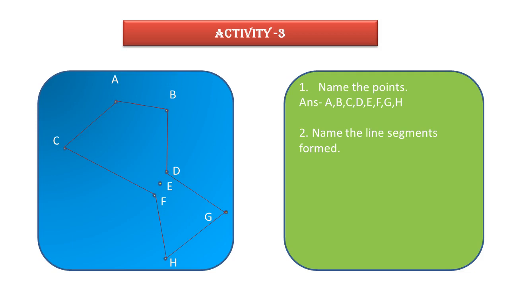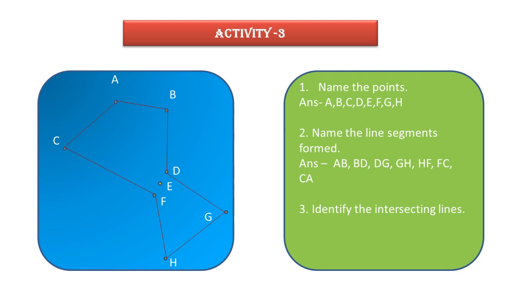Same way BD, DG, GH, HF, FC, CA. All these denote line segments. The next is intersecting lines. As we have already discussed, intersecting lines means two lines cross each other, or two lines meet at a point, or have a common point. That point is known as the point of intersection.